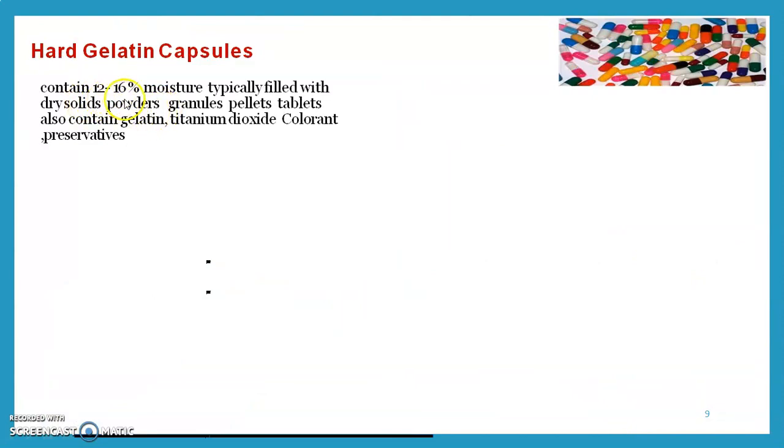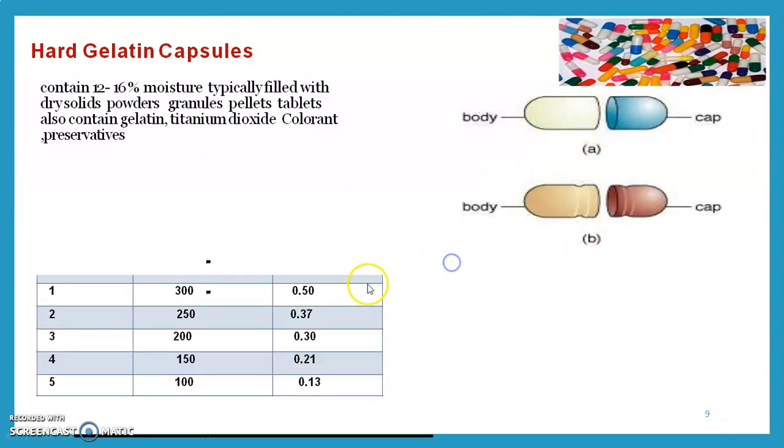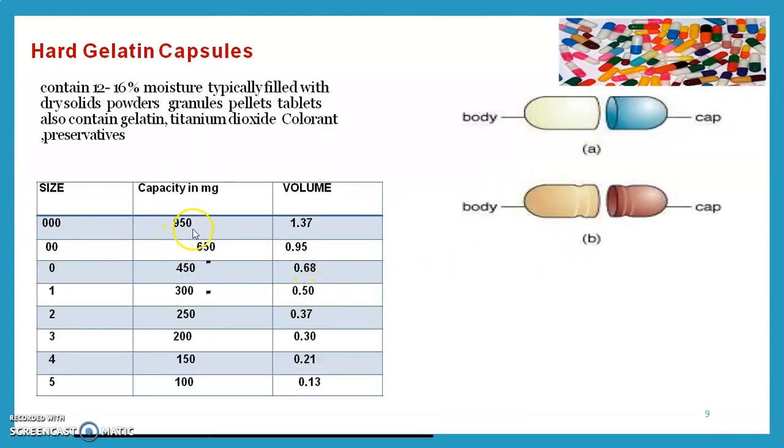It contains 12 to 16% moisture, typically filled with dry solid powders or granules, pellets, tablets. It also contains gelatin, titanium dioxide, colorant and preservatives. This is the hard gelatin capsule. It should have a cap and body. Then this hard gelatin capsule is available in different sizes from 5 to 000. 000 size is the biggest size. Number 5 size is the smallest size.